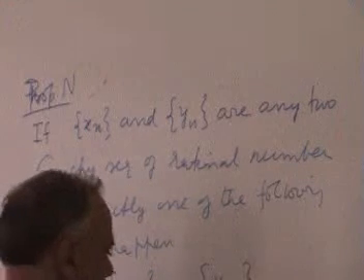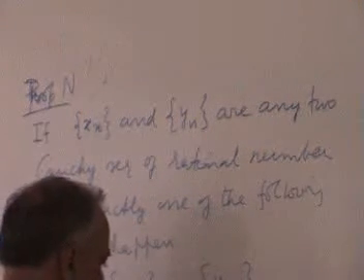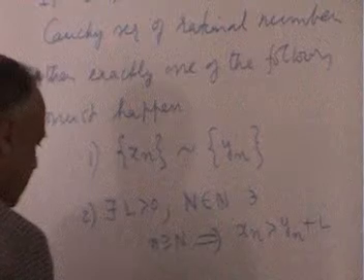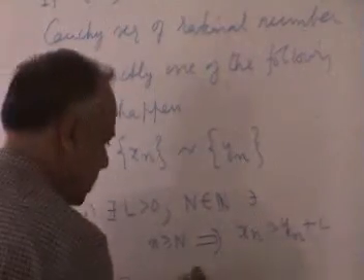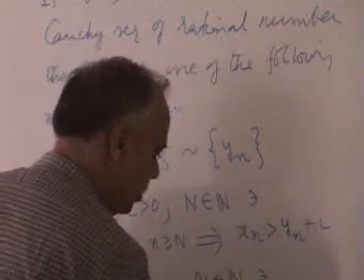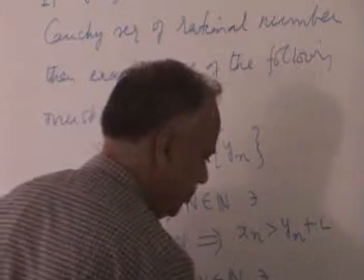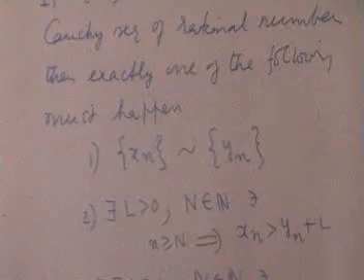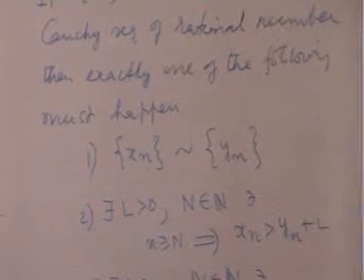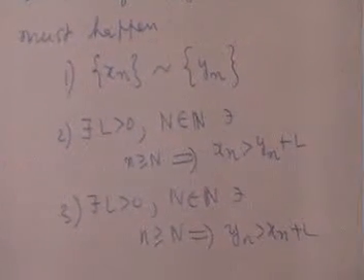Two, there exists a positive integer N such that n greater than or equal to N implies xn is greater than yn plus L/3. Three, there exists L greater than 0 and N such that for n greater than N, yn is greater than xn plus L/3. Now instead of L by 3 I call it L1 if you want. Okay, so these are the only three things that can happen.